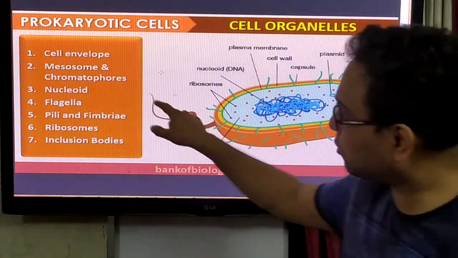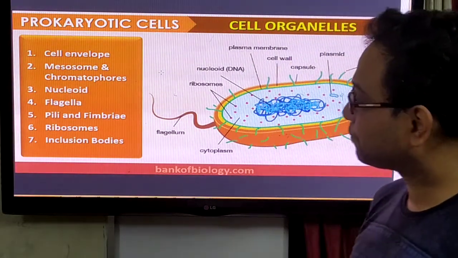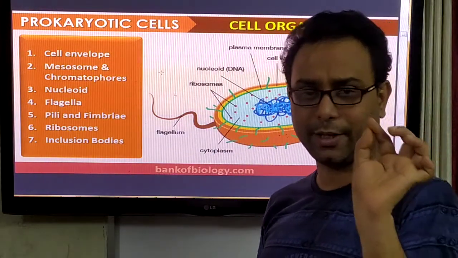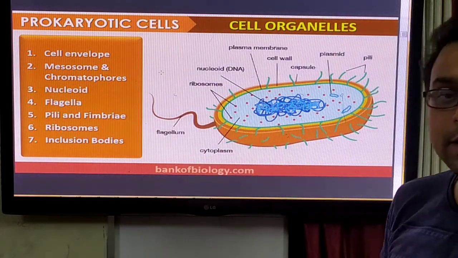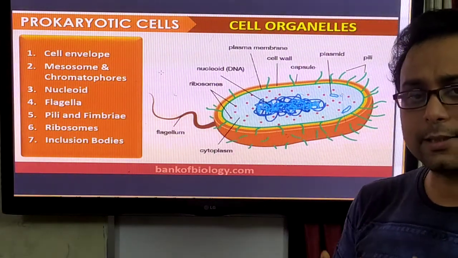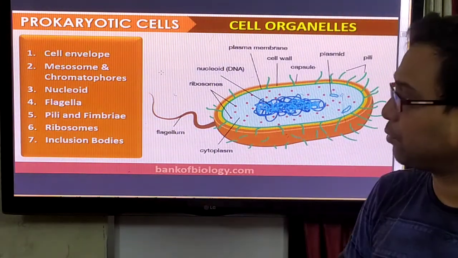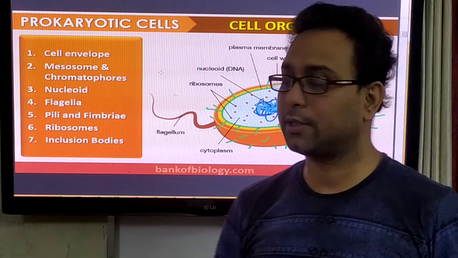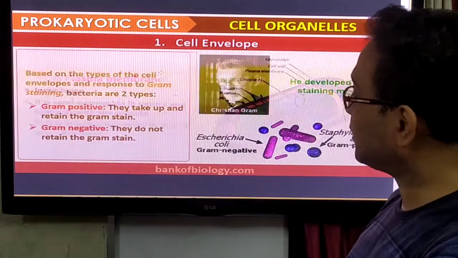Bacteria have a long thread-like structure called the flagella. The bacterial structure also has very small appendages called the pili. But most importantly, the ribosome is present in bacterial cells. What is the function of the ribosome? The function of the ribosome is protein synthesis, and some inclusion bodies may also be present in the prokaryotic cell. So these are the prokaryotic cells.